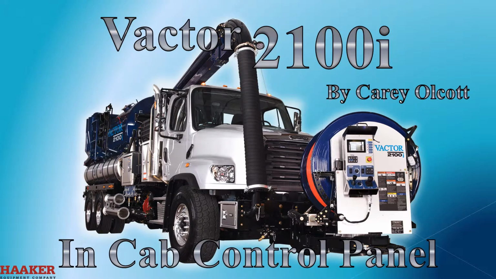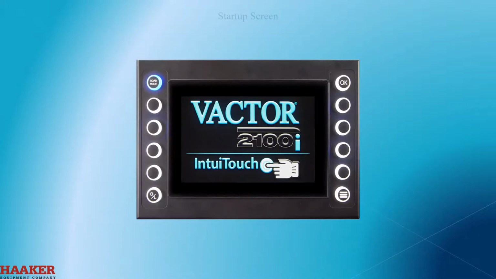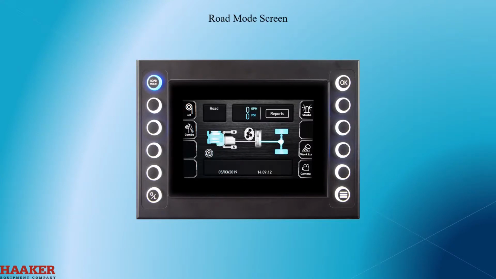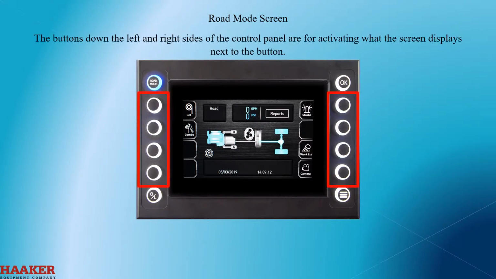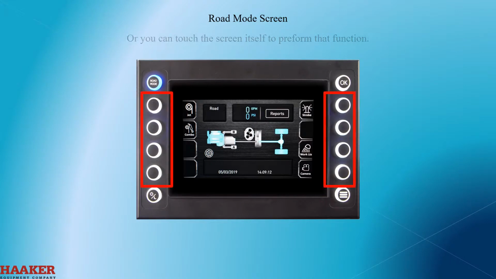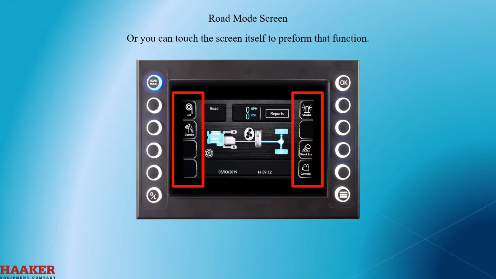Vactor 2100 in-cab control panel. Startup screen. This screen will display while the system is booting. Road mode screen. After booting, the default screen is road mode screen. The buttons down the left and the right side of the control panel are for activating what the screen displays next to the button. Or you can touch the screen itself to perform that function.